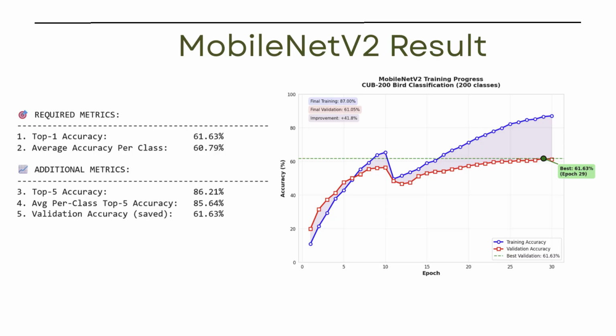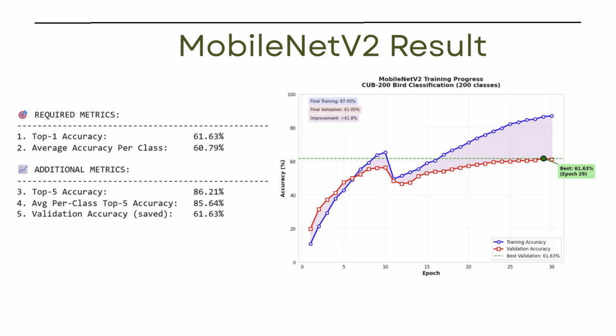For the result of the MobileNet V2, the top one accuracy is 61.63%, and the top five accuracy was around 86%, which means that the correct class was in the top five predictions over 86% of the time. The per class accuracy was also strong, at 60%, showing consistent performance across all the 200 species.